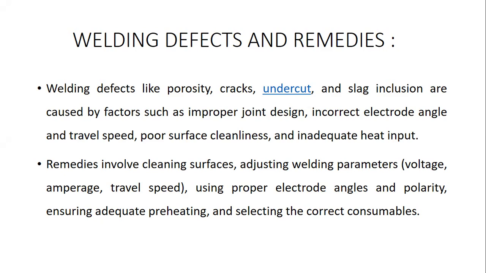So what are the remedies for the above problems? First, we need to clean the surface of the material before performing the welding operation. Next, adjust various welding parameters like voltage, ampere, and travel speed of the electrode. Use proper electrode angle while performing the welding operation. And increase the preheating, change the polarity as appropriate, and select the correct consumable electrode for the welding operation according to the concerned application.